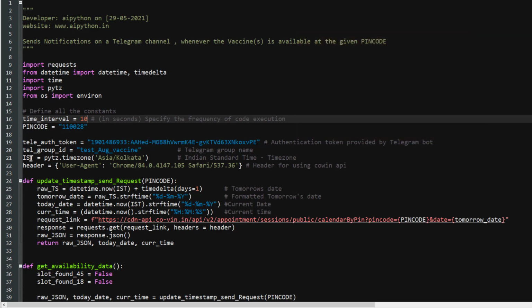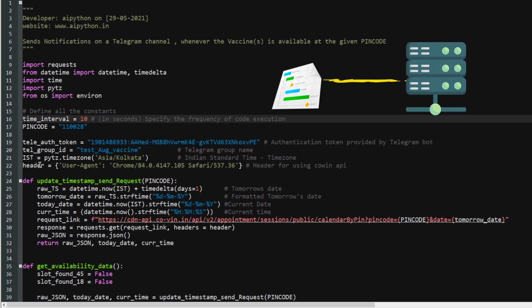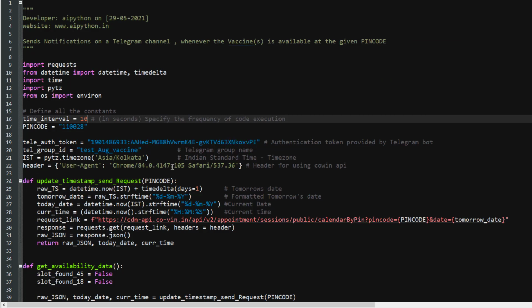This IST is basically for the time zone. I wanted to have a time zone for India, which is why I've selected the time zone using the pytz.timezone module. And the header is basically a string which is sent to the server you are trying to communicate with, so that the server will understand that this is coming from a valid user agent on the internet. There is backend logic at the server side which understands which device, browser or application a particular request is coming from. That is the role of the header, and in this case I have selected the user agent as Chrome or Safari.